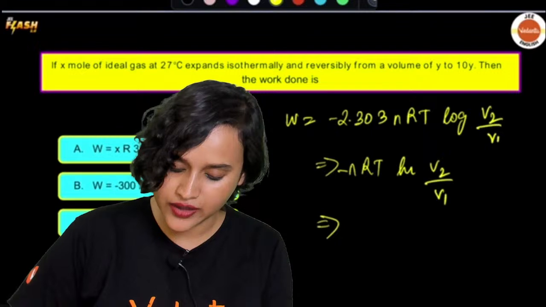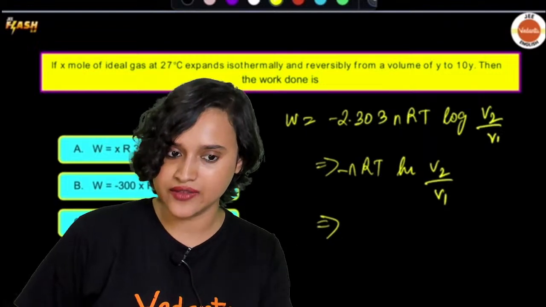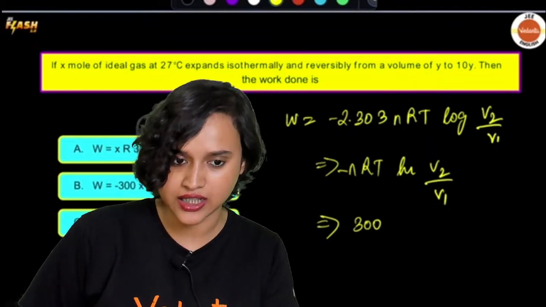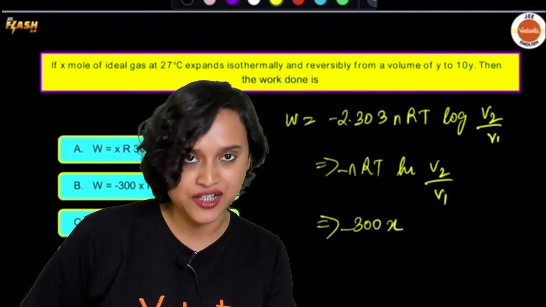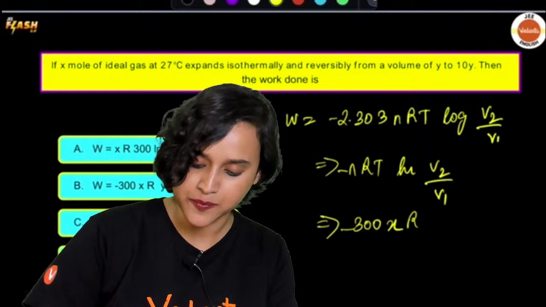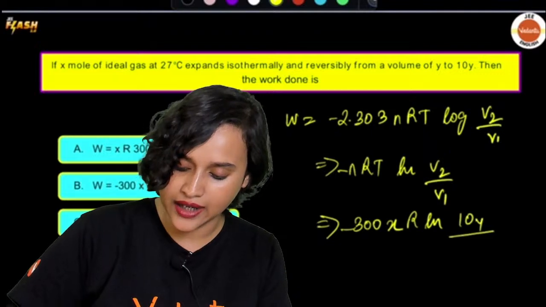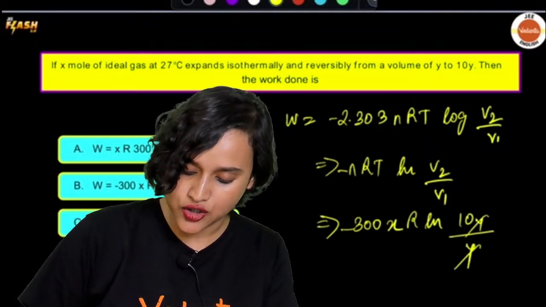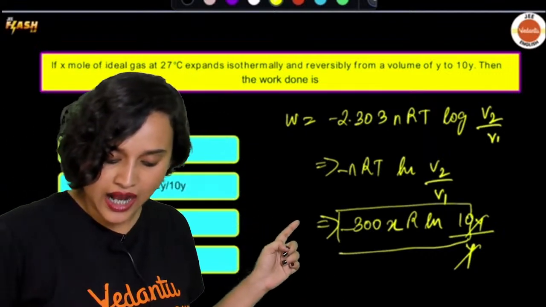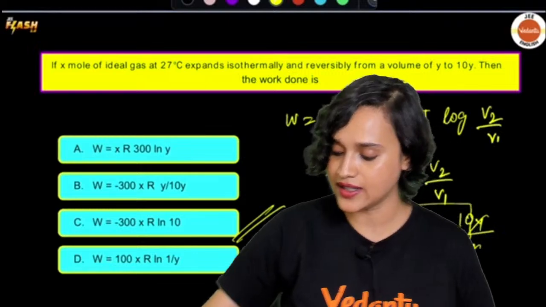Now, what is given to you? You are given X mole, you are given 27 degrees Celsius. So 27 plus 273 gives 300 Kelvin, isn't it? So minus 300 Kelvin multiplied by X mole, and let's keep R as it is. Now with R, you have ln, and V2 is 10Y and V1 is Y. So Y and Y cancel. This is your answer: minus 300 XR ln 10, everybody.